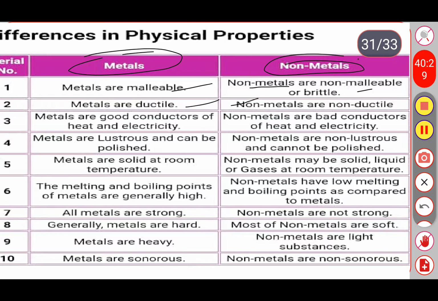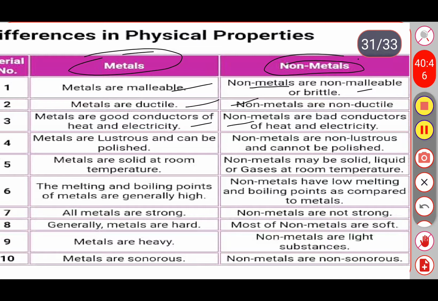We are not going to consider the exception cases here. Don't consider the exception cases. For example, graphite is a non-metal, right? Graphite is a non-metal which is a good conductor of electricity. When we are writing the differences, we are not going to consider the exception cases.